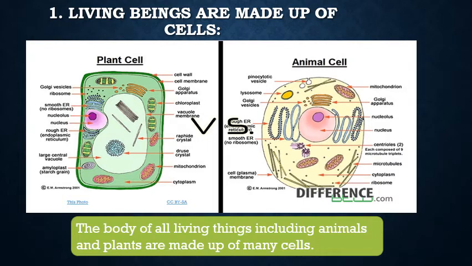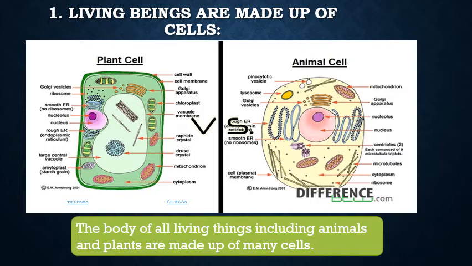I have given you the example of the plant cell and the animal cell. You don't have to worry about the components inside the plant cell and the animal cell. The only thing you need to know is that each and every living thing is made up of cells. When you construct a house, you use bricks, right? Our cells are like those bricks. Our body is completely made of cells.